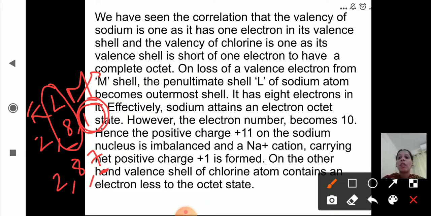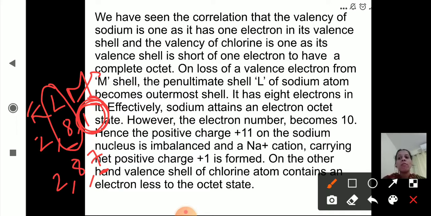However, the electron number becomes 10. The total number of electrons was 11, but when it loses one electron from the outermost shell, the electron number becomes 10, right? Hence the positive charge plus 11 on the sodium nucleus is imbalanced, and a Na plus cation carrying a net positive charge, that is plus 1, is formed, okay?